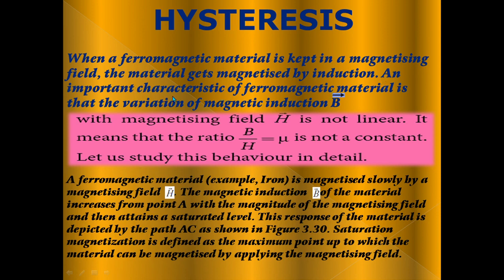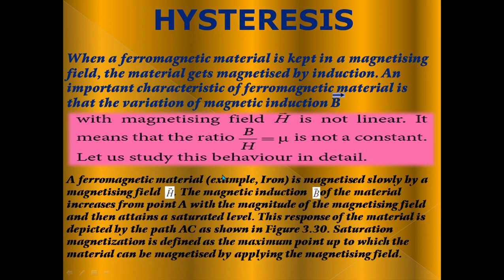An important characteristic of a ferromagnetic material is that the variation of magnetic induction B vector with the magnetizing field H vector is not linear. B means magnetic induction, H means magnetizing field. It means that the ratio B by H, which is equal to mu, is not a constant. Let us study this behavior in detail.